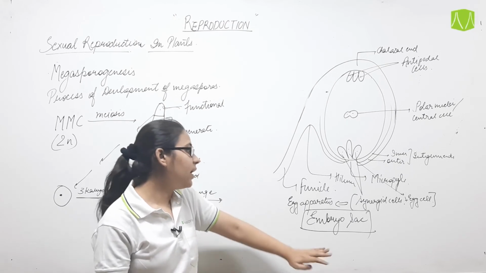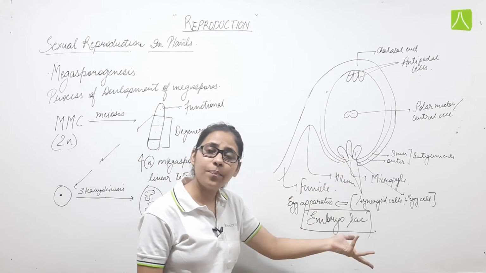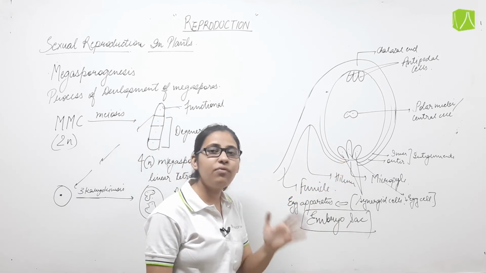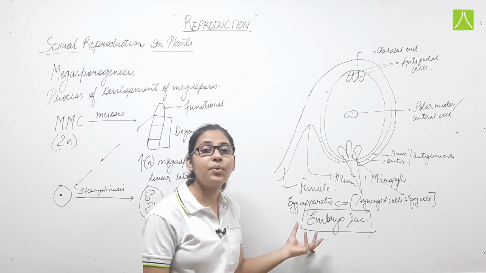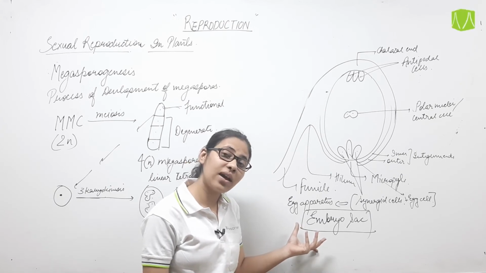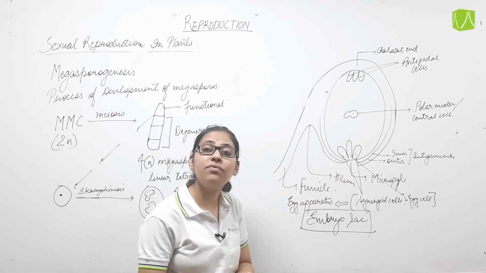So basically the embryo sac is the ovule itself which contains female gametes. After formation of the female gamete, that ovule or megasporangium is termed the embryo sac. Why do we call it the embryo sac? Because in this structure only the embryo will form after fertilization.